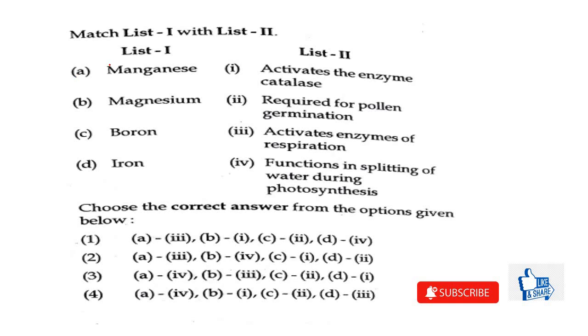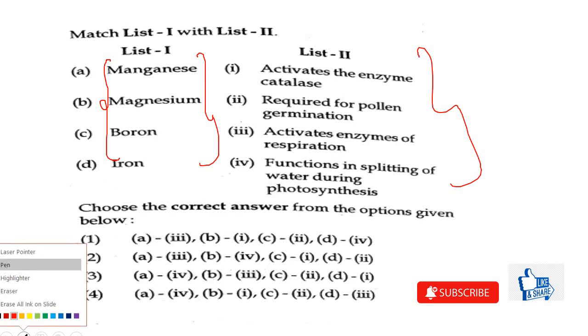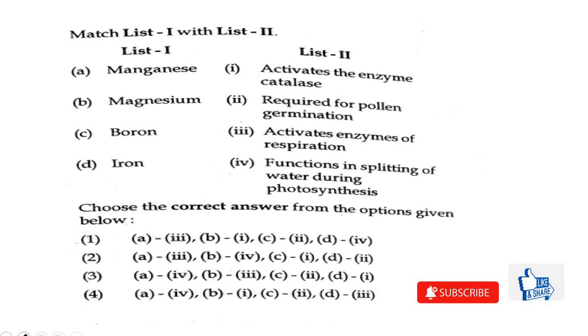Then these are the mineral nutrients for plants, and these are their functions. So let's match these mineral nutrients with their functions. For boron, we know it is for pollen germination. Iron is known to activate the enzyme catalase. So if you see, C1 is present over here, C2 is present, and D1 is present in this one. So the third one should be the correct answer.